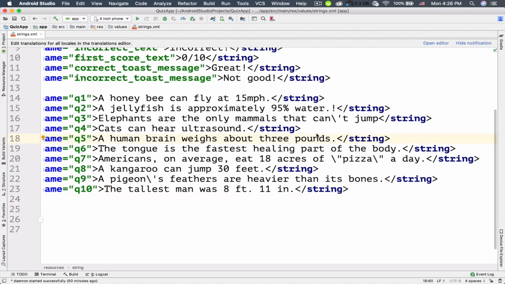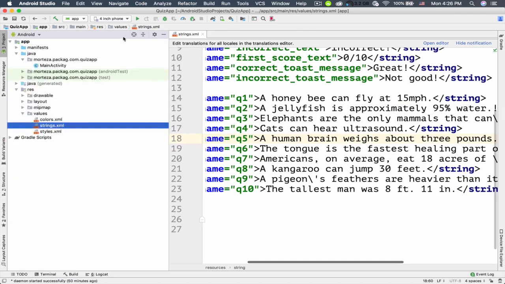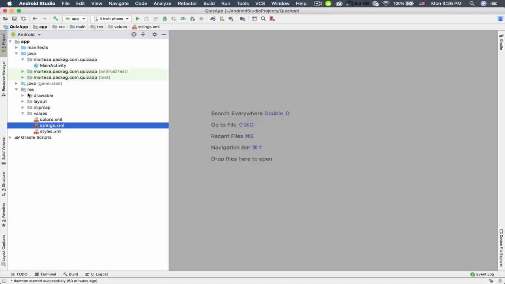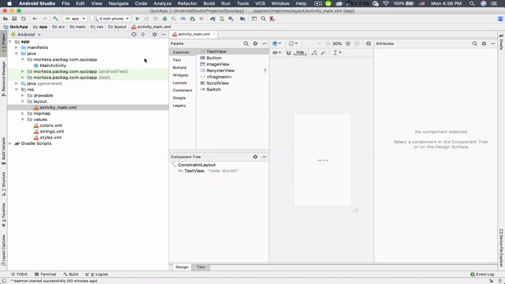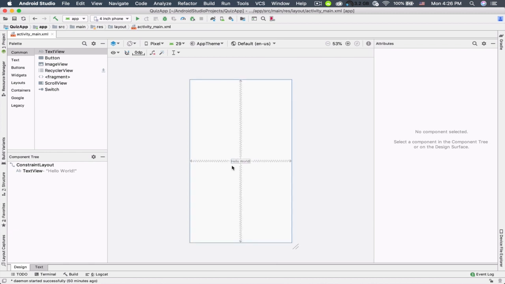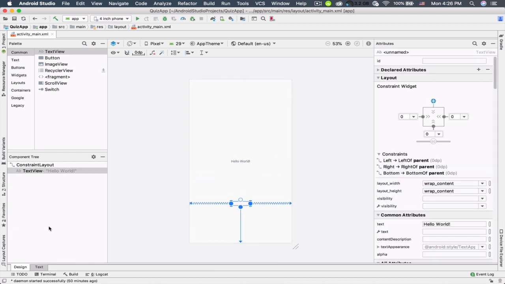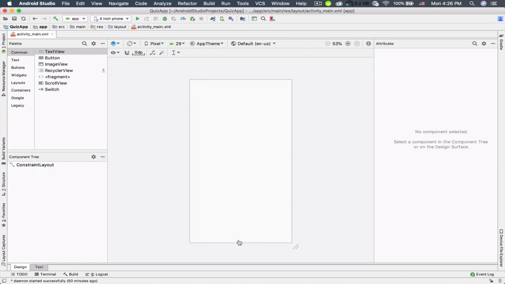So now let's go ahead and design the application. Just go ahead and open your project pane, and then open the res folder, layout, activity underline main.xml. So here, let's just delete this hello world. Now let's switch to the text tab. It seems that I just deleted the constraint. I just need to select the hello world again and then press the delete key on my keyboard. So now it is deleted.